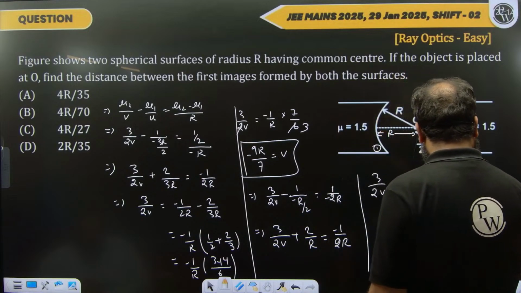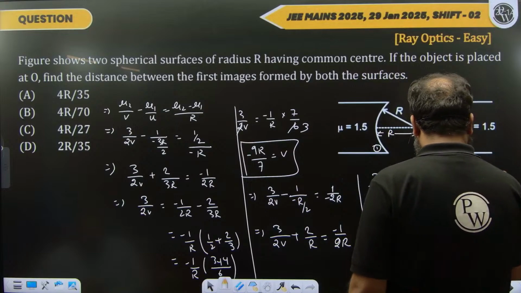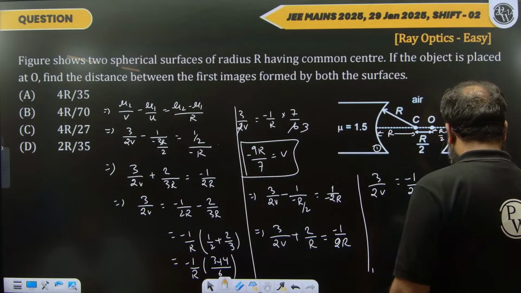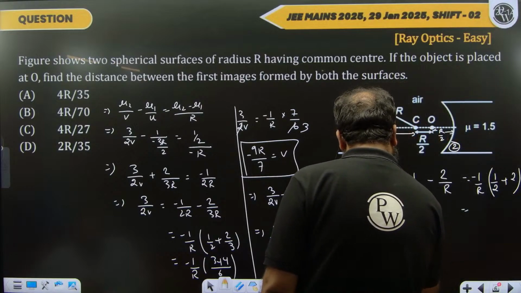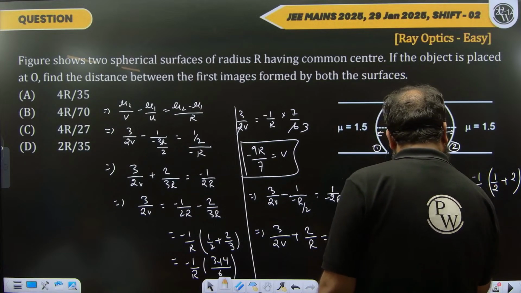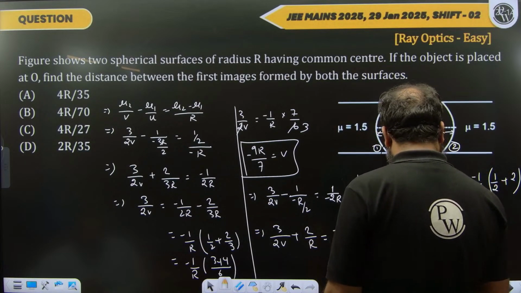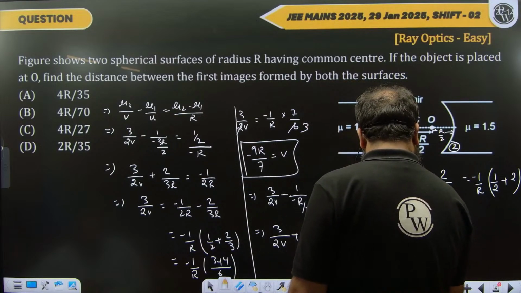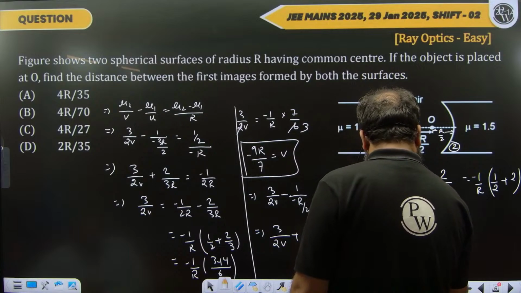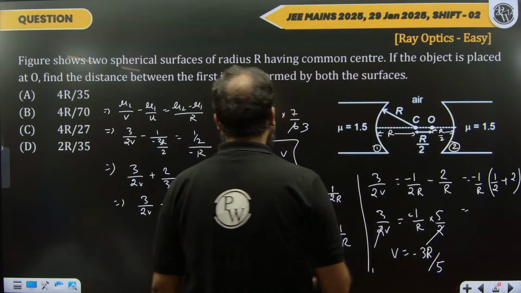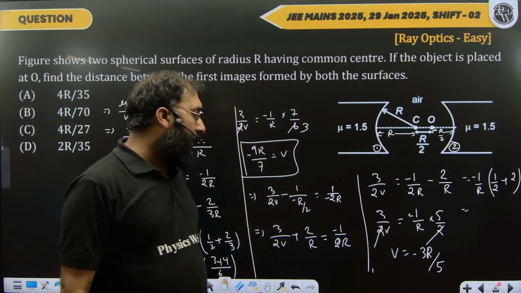So taking minus 1 by r common, so 1 by 2 plus 2. So 3 by 2v equals to minus 1 by r into 5 by 2. 2 and 2 will get cancelled here. V is what? Minus 3r by 5. So now we have got the calculation correct.